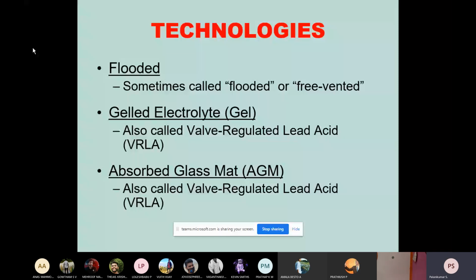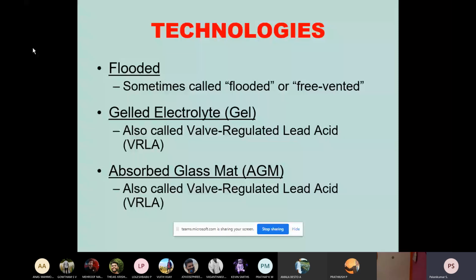The electrolyte level keeps on falling, so we usually use what is called battery water. That is nothing but diluted water, or otherwise diluted sulfuric acid, that you have to pour in order to maintain the level of electrolytes. But in absorbed glass mat, such a thing is avoided.